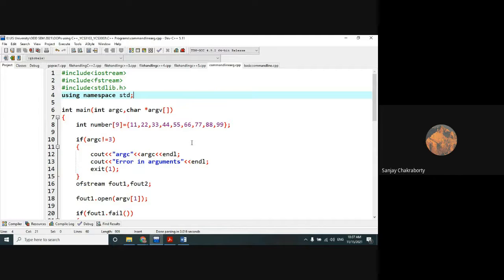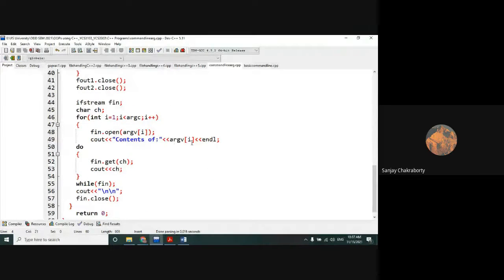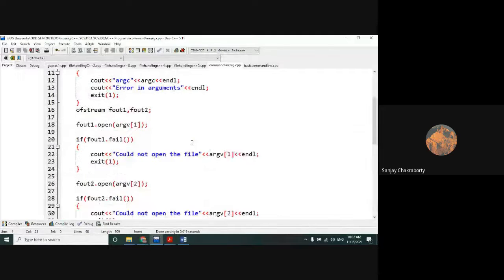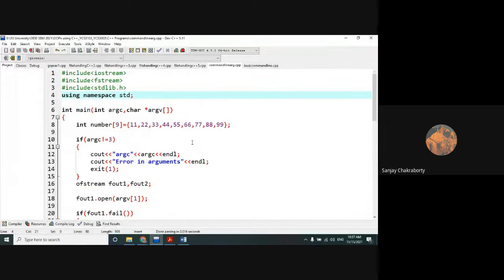I hope that all of you have some basic idea regarding command line arguments, because in C programming we extensively did multiple programs on command line arguments. This is very important from the campus placement point of view. If you remember during the C programming classes, I told you that some companies come, and in the technical round they give you such programs.